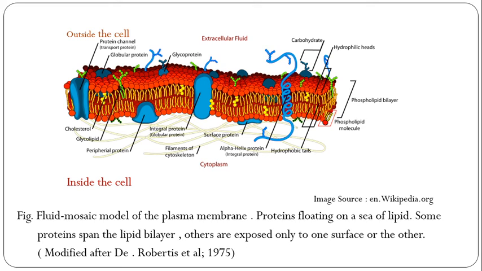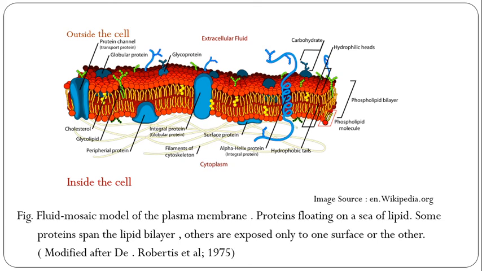The peripheral proteins are soluble and readily dissociated from the membrane, and they are present entirely outside the lipid layer. See peripheral protein, lower left-hand side, blue in color. While the integral proteins are relatively insoluble and dissociate with difficulty.